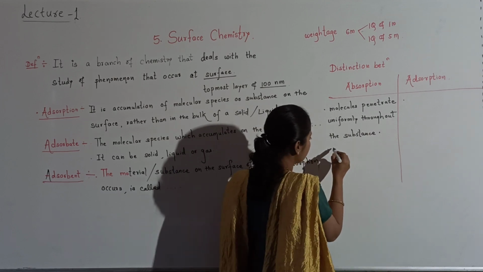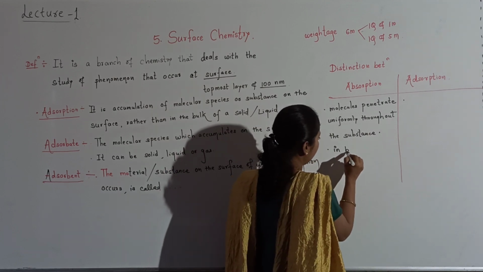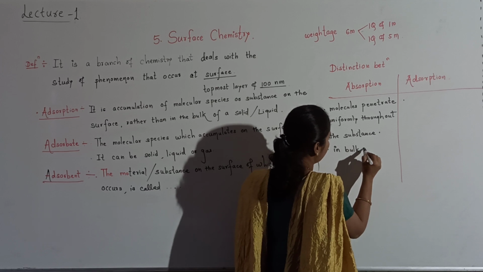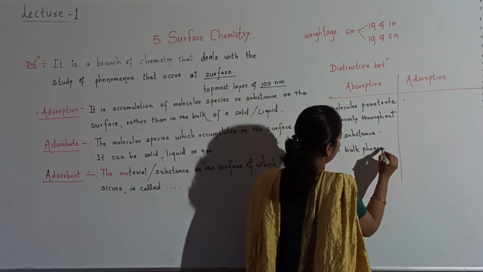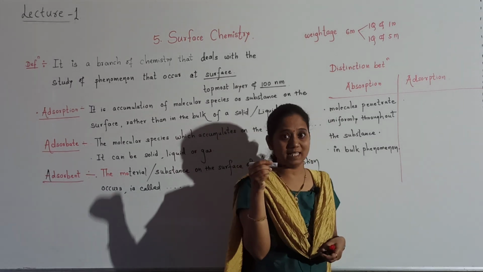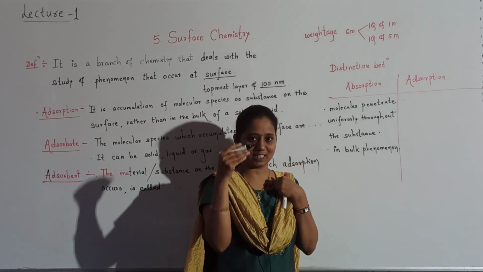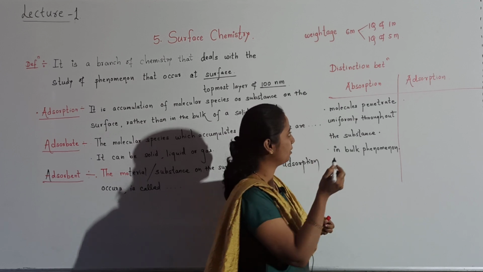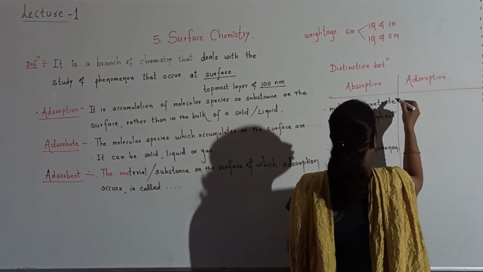Okay, so it is a bulk phenomenon. In bulk means it takes place inside also, not only on the surface, inside also, that is called as a bulk phenomenon. What is adsorption?